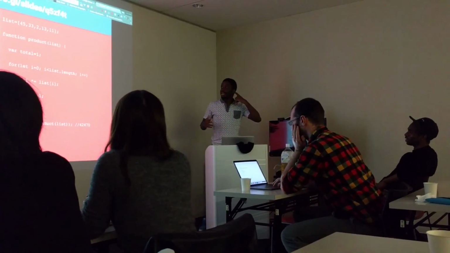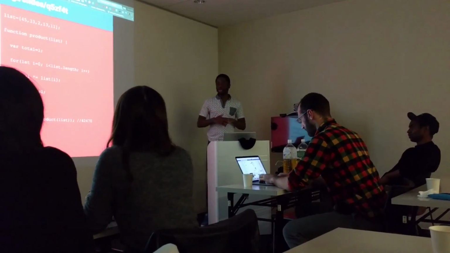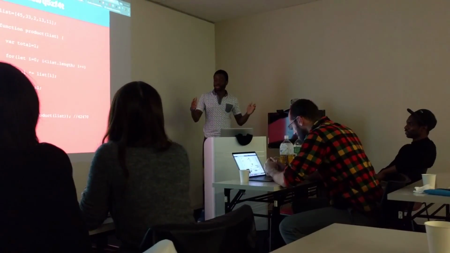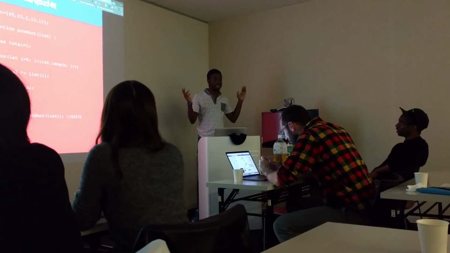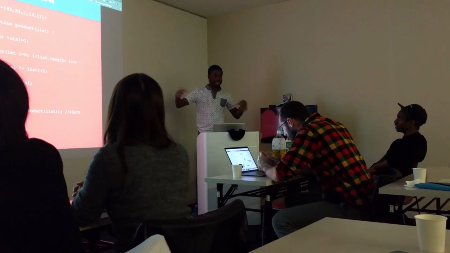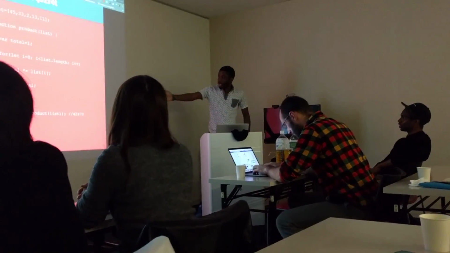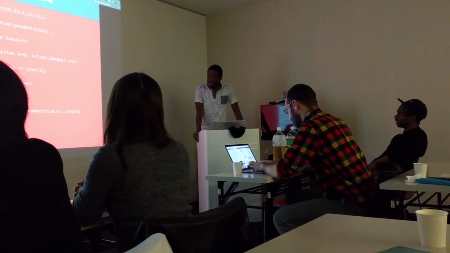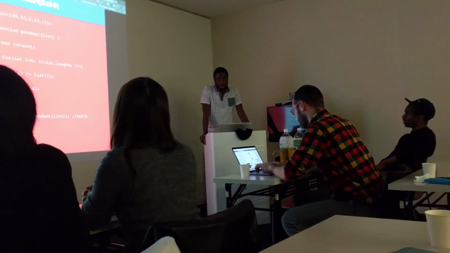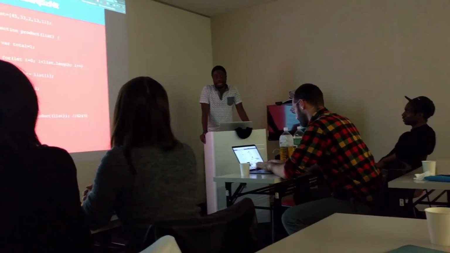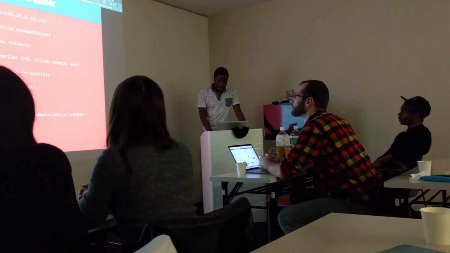And then I get into my for loop again, and I say total equals the total times whatever is in that list at that time. And then I return and give you the product. And nothing wrong with this, right? Again, easy peasy, get the job done. Everybody understands what's going on.